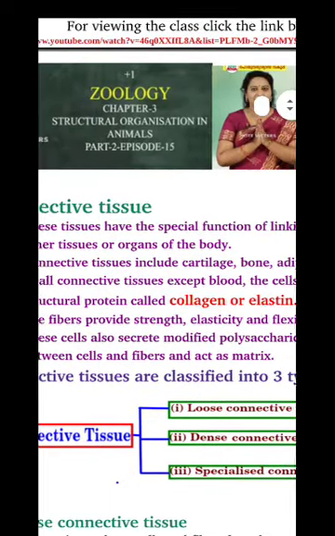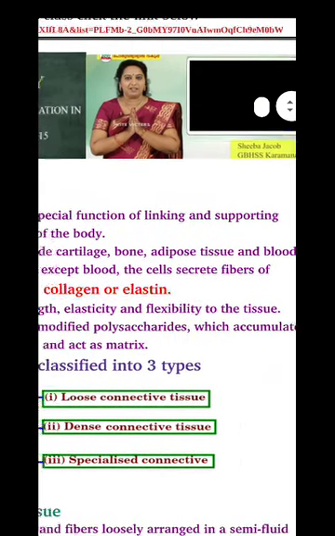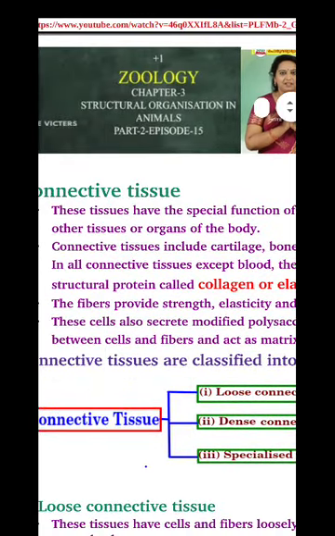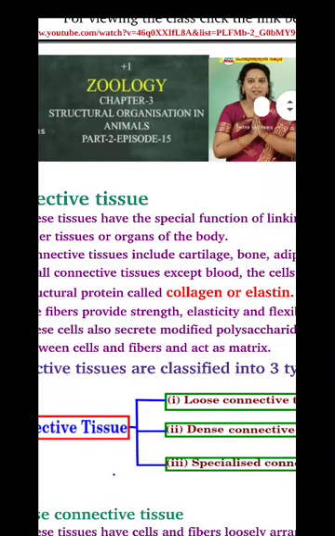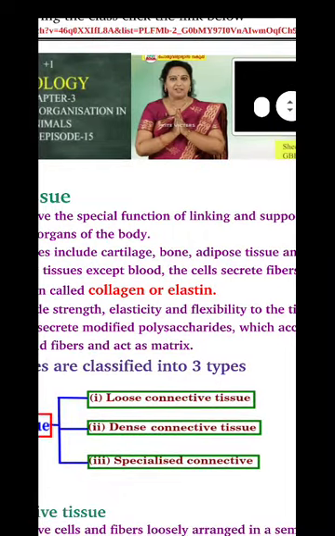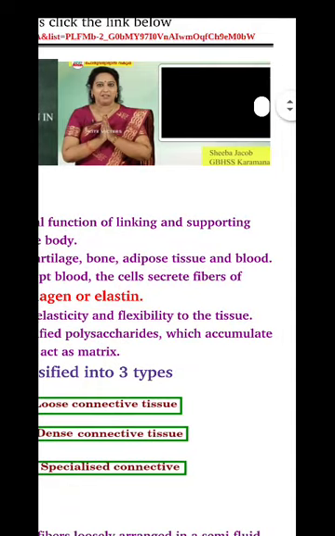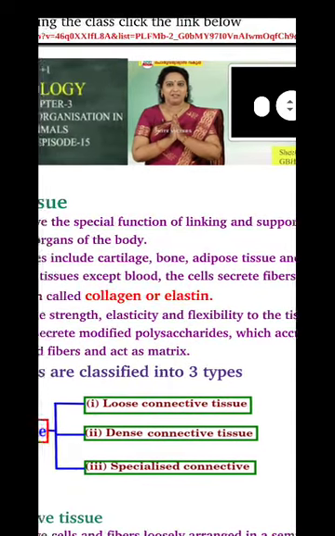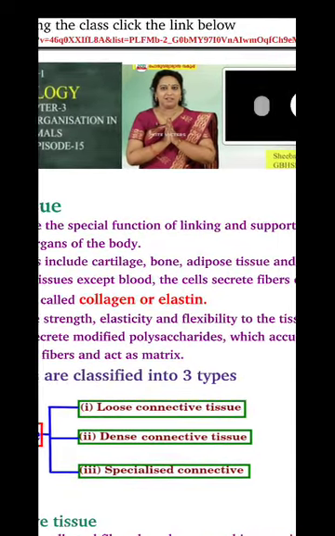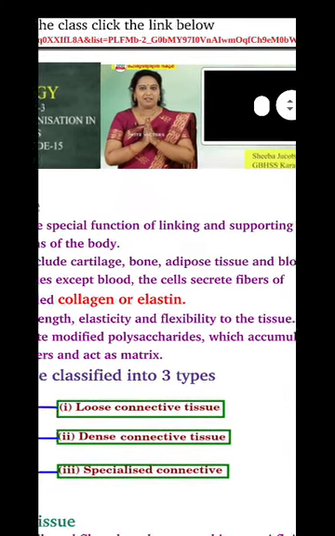In all connective tissues except blood, the cells secrete fibers of a structural protein called collagen or elastin. So we were told that cartilage, bone, adipose tissue and blood are connective tissues, and except blood, in cartilage, bone and adipose tissue